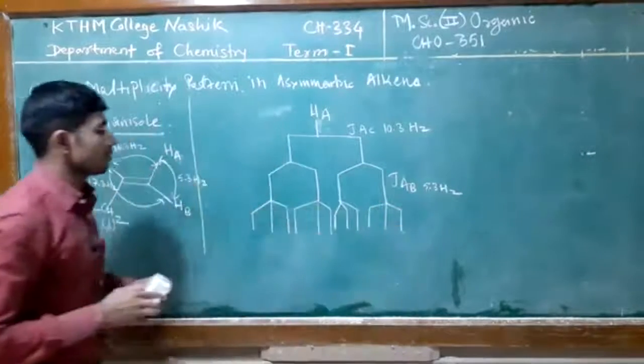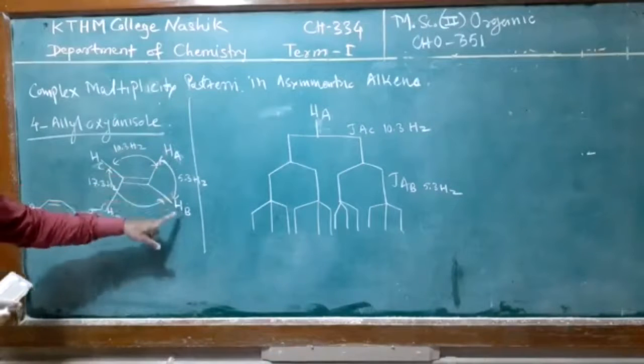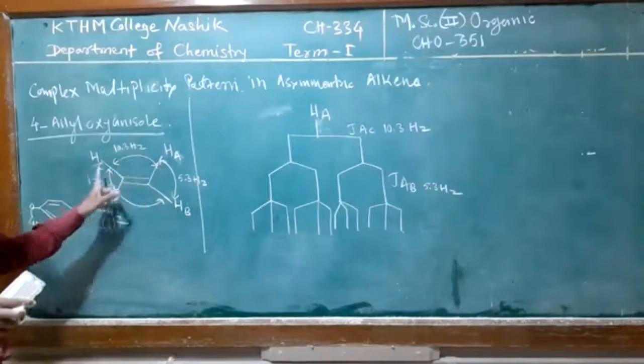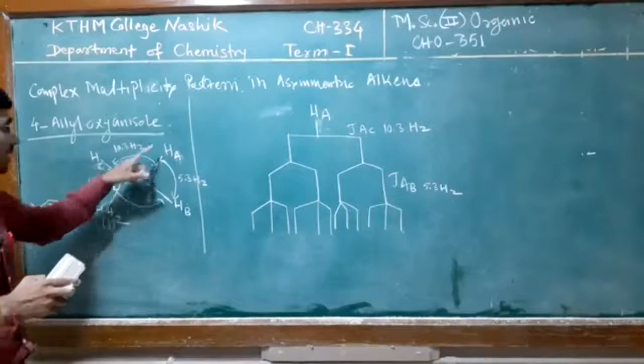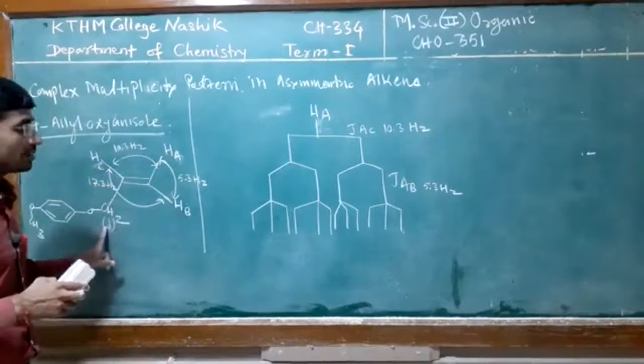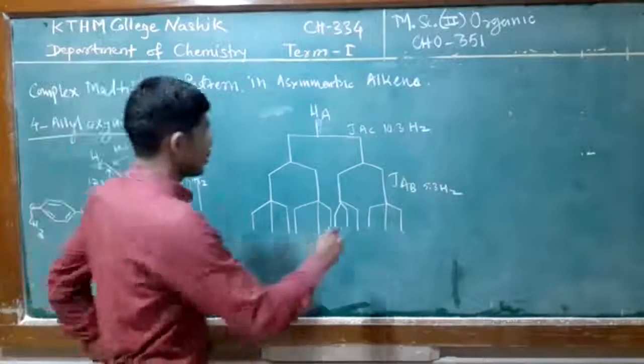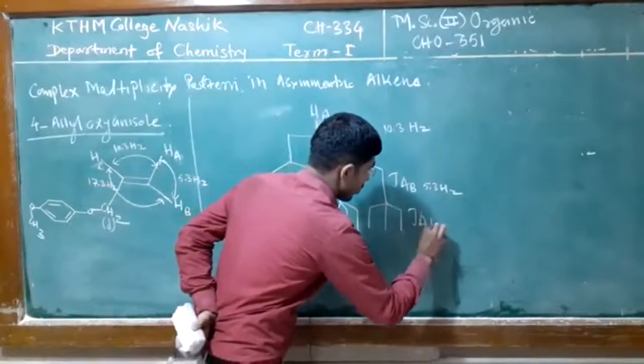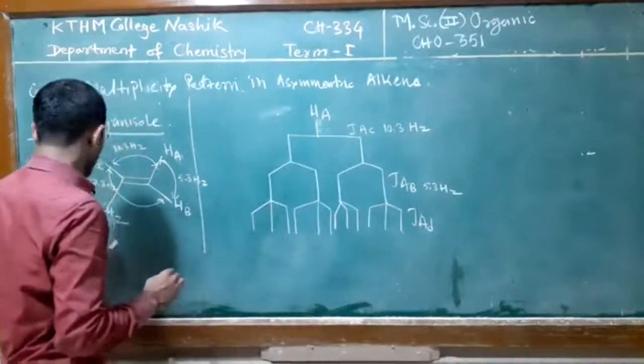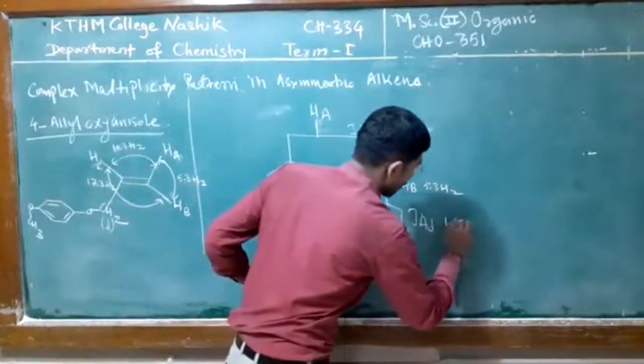So Ha proton is firstly split by the proton Hc, then by the Hb, and then by proton D. So JAD we observe, a small value, nearly 1.47.